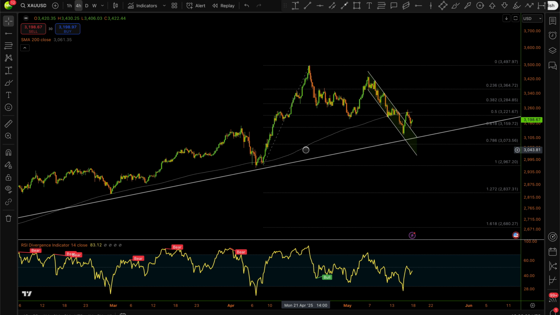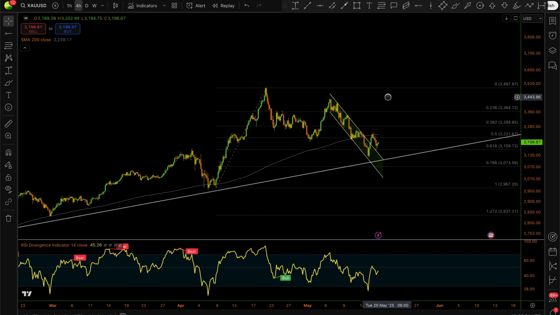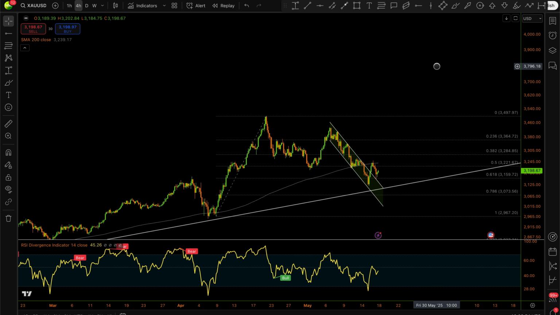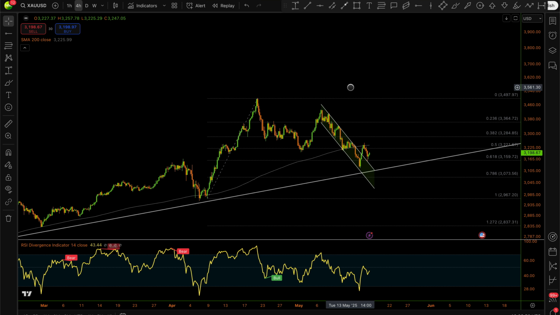But I think that's just going to be for this week, because the long-term outlook for gold is still very bullish. I'm expecting to see a complete retracement in the following weeks, before the end of May, with gold testing around the 3,500 level, and I believe we should even see higher prices, as high as 7,800, before the year ends, because the global economic outlook is still very, very bad.